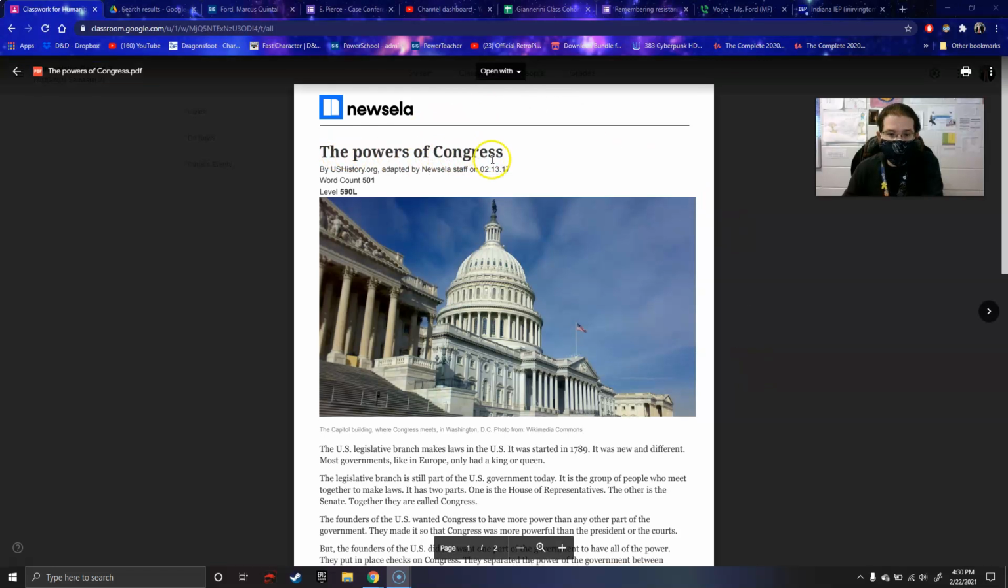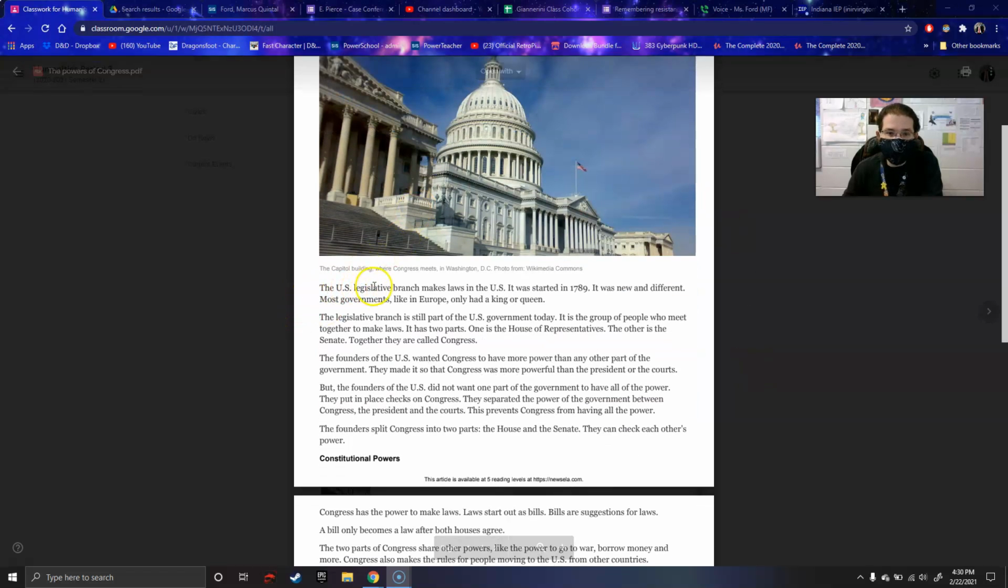The powers of Congress. The U.S. legislative branch makes laws in the U.S. It was started in 1789. It was new and different. Most governments, like in Europe, only had a king or queen. The legislative branch is still part of the U.S. government today. It is the group of people who meet together to make laws.